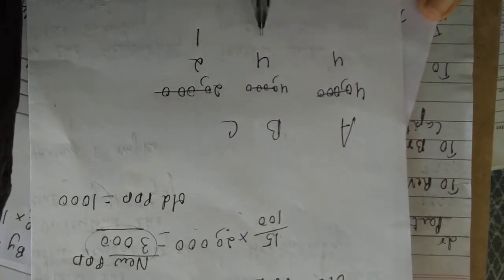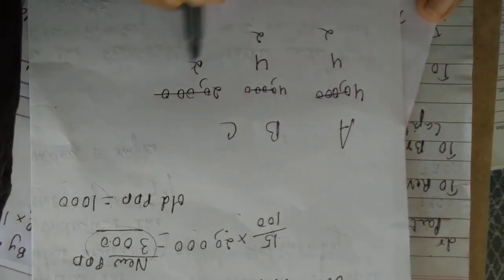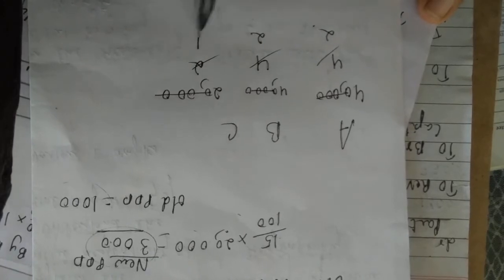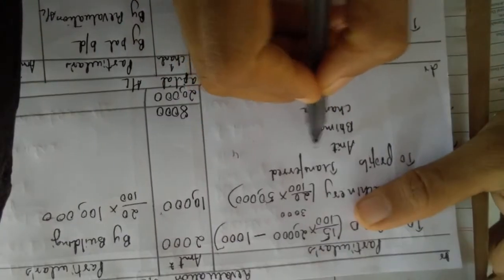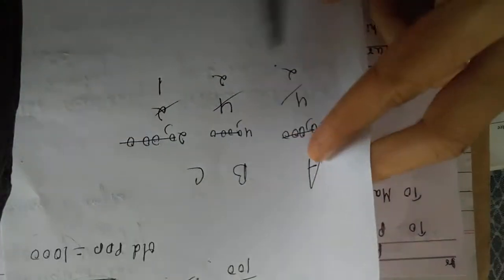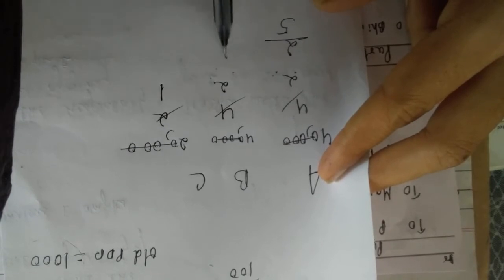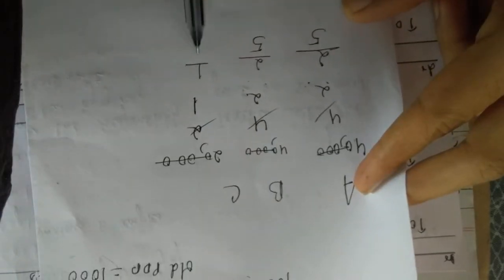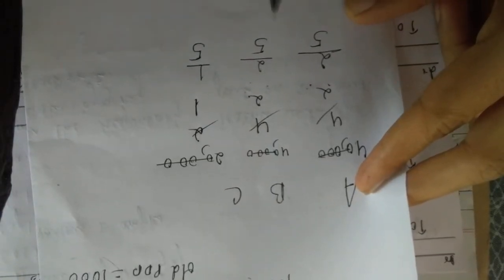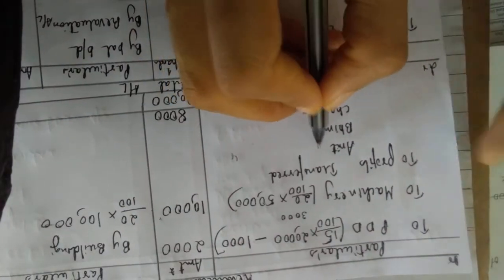So 2 ones are 2, 2 twos are 4, 2 twos are 4. So 2:2:1 is the ratio. Okay, yes. So now what will the share be? 2 by 5, 2 by 5 and 1 by 5, isn't it? Yes.